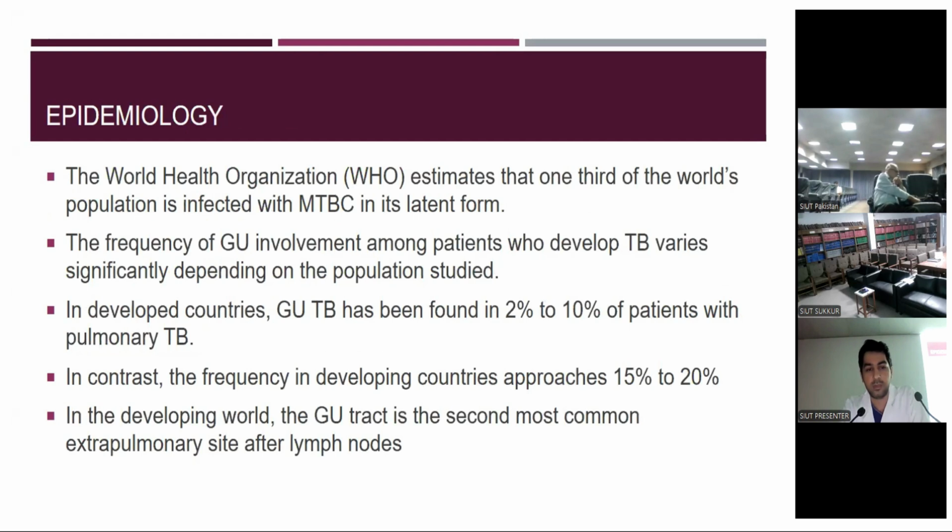Epidemiology. The WHO estimates that 1/3 of the population is infected with Mycobacterium tuberculosis complex in its latent form. The frequency of GU involvement among patients who develop TB varies significantly depending on the population studied. In the developed countries, GU-TB has been found in 2 to 10% of the patients with pulmonary TB. In contrast, the frequency in developing countries approaches 15 to 20%. In the developing world, the GU tract is the second most common extrapulmonary site after lymph nodes.